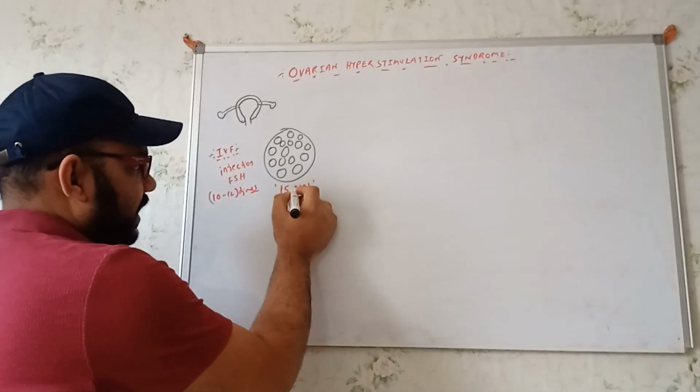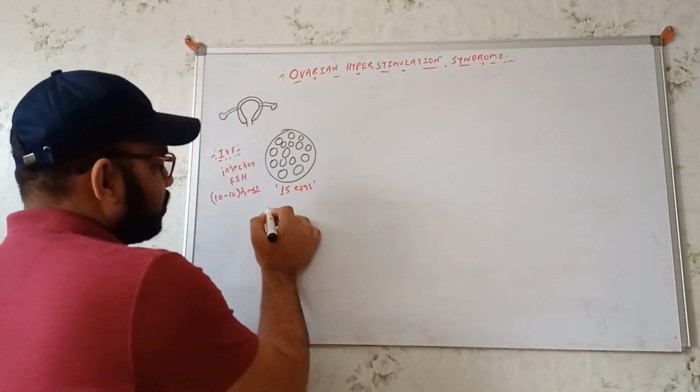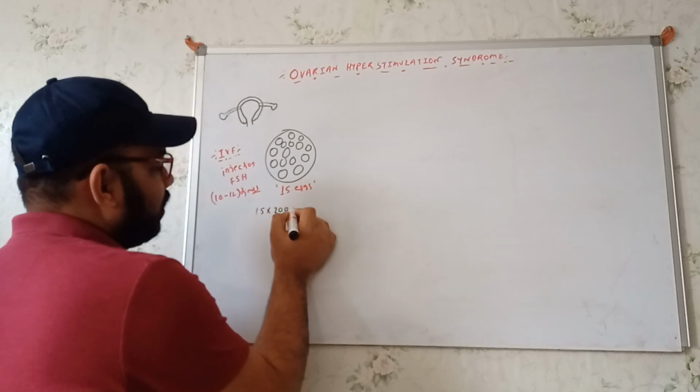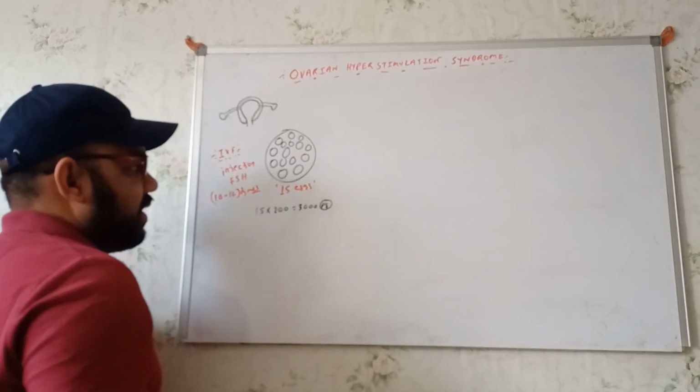So if each one produces 200 picogram of estrogen, how much estrogen are we getting from here? We will get around 3000 picogram.